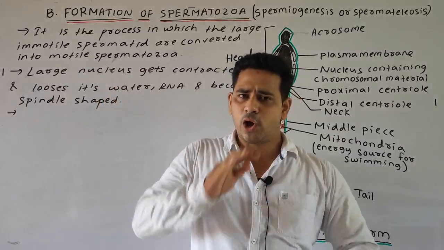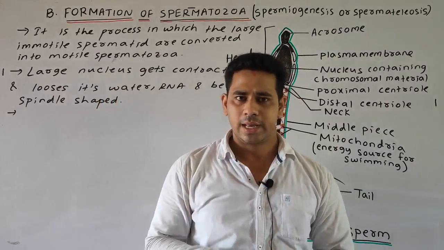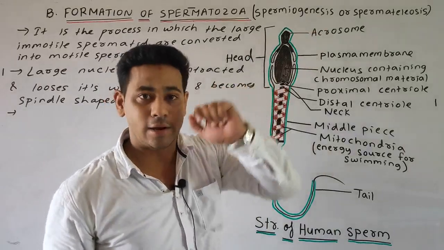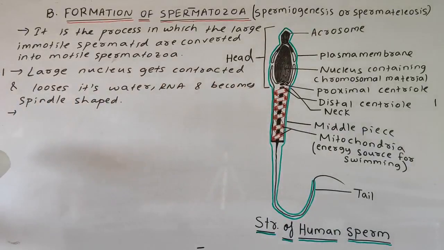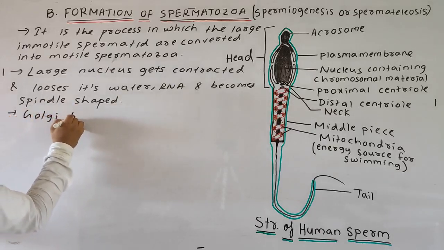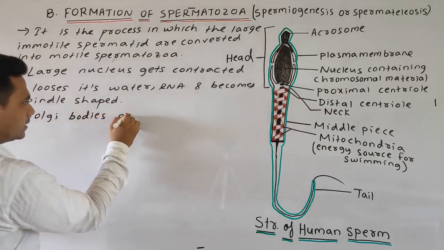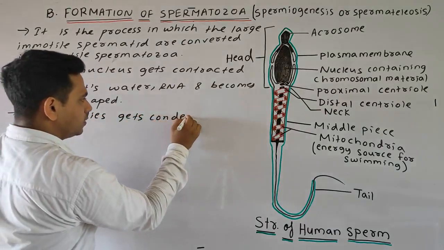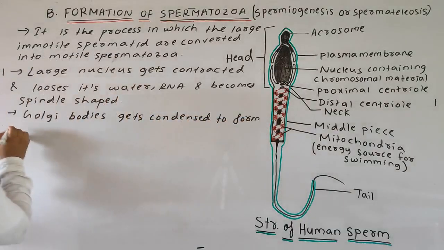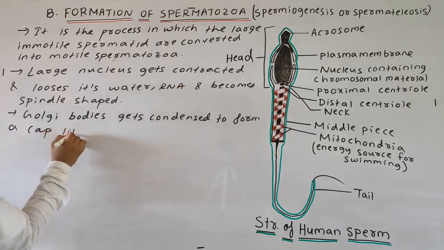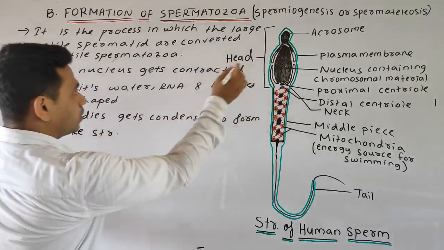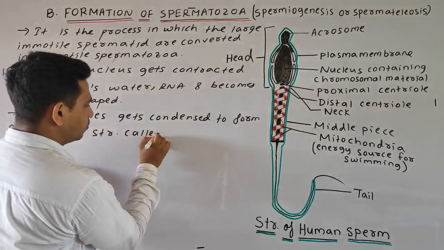Second change: the Golgi bodies which are present in the spermatid get condensed to form a cap like structure that is called the acrosome. We can write our next point: the Golgi bodies get condensed to form a cap like structure that is called the acrosome.